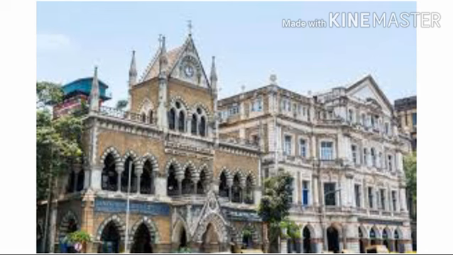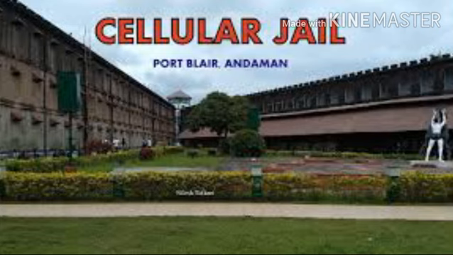Among these monuments, many buildings are intact even today. If I talk about modern India, when the Britishers were there, they built many buildings and many bridges, and those buildings are still in good condition. Some are declared national monuments, whereas some are converted into museums. For example, the Cellular Jail in Andaman, as I have given you the example, was a jail which is now a museum.